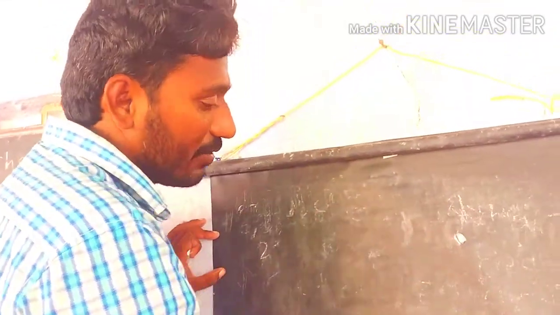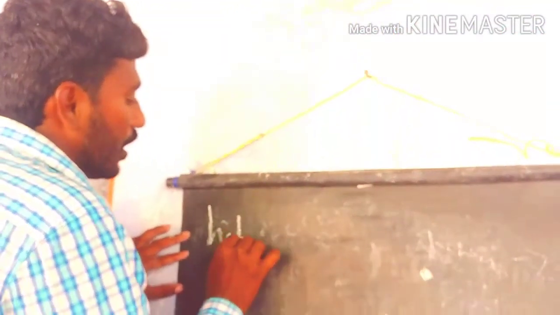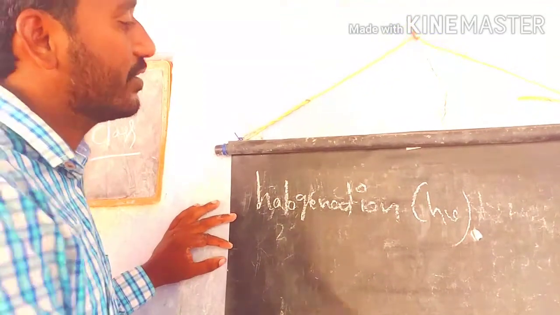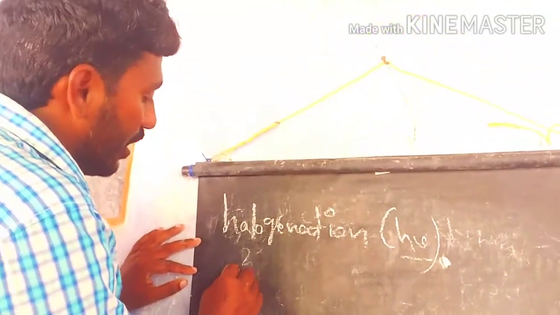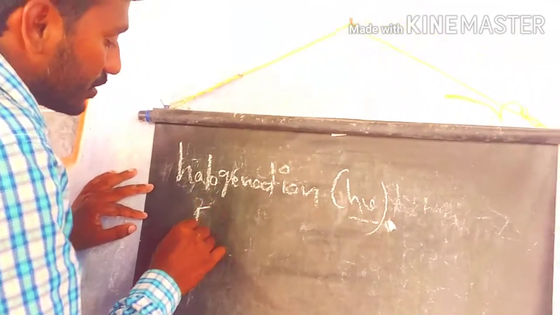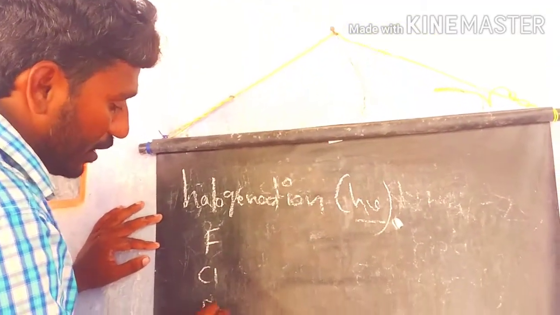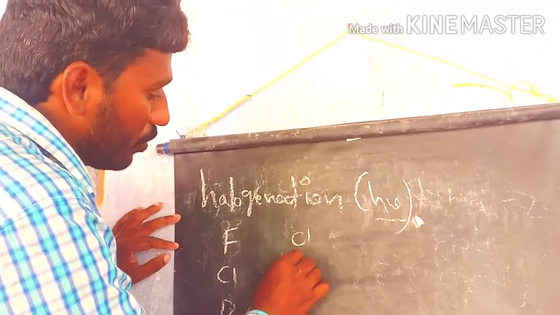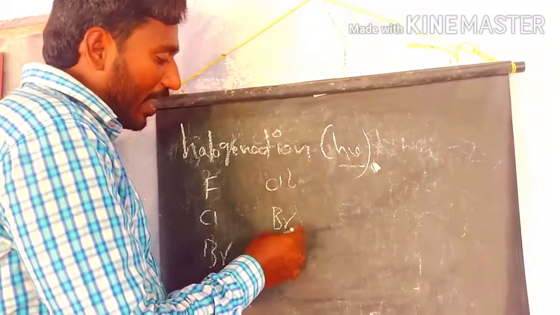Other reactions involve photochemical conditions only. For example, take the simple example of the halogenation process. Halogenation takes place under h nu, photochemical conditions. Here for halogenation we have the halogens: chlorine, bromine and iodine. But we study chlorine and bromine, discussing the chlorine and bromine halogenation reaction.